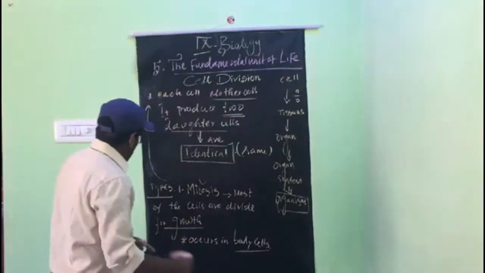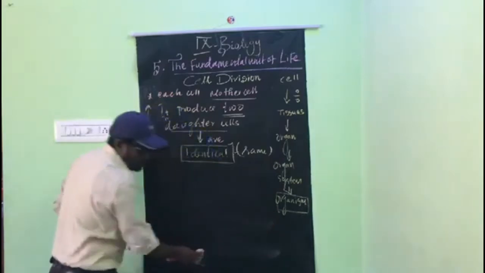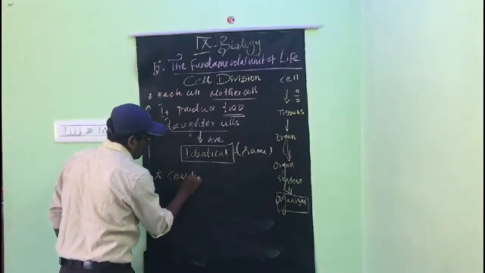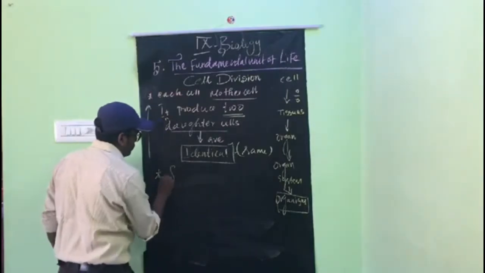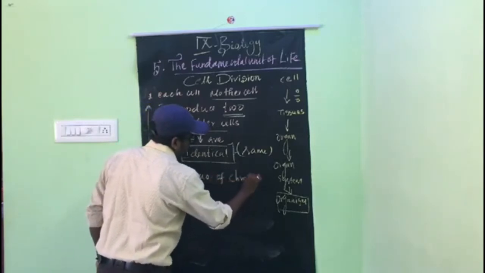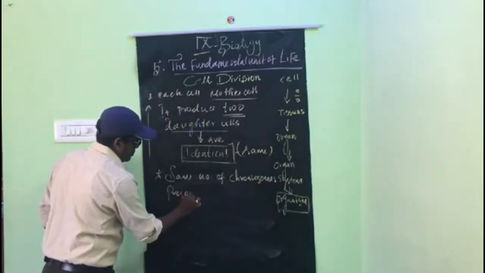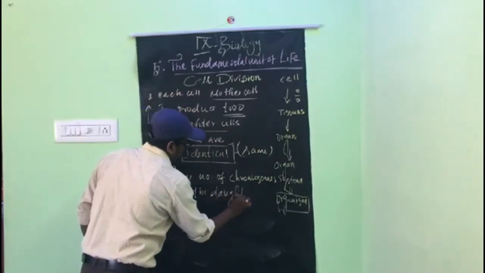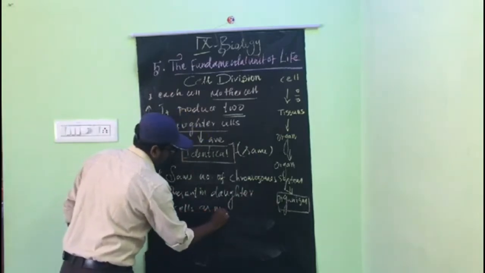And every cell, that may be a parent or a daughter cell, maintains a constant number of chromosomes, the same number of chromosomes present in the daughter cell as in the mother.